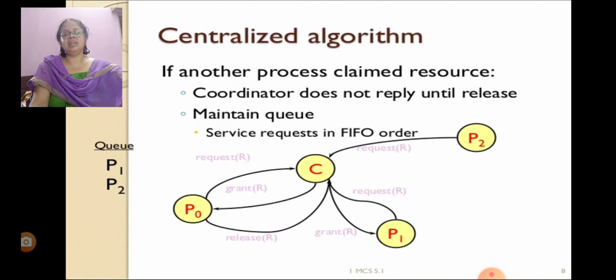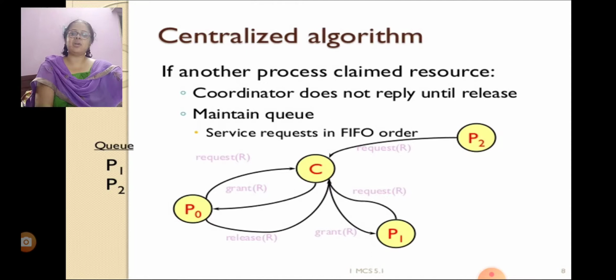Then the other processes requesting the resource will have to wait until it is released by the allocated process. For this, they need to maintain a queue, and requests are processed in FIFO order.